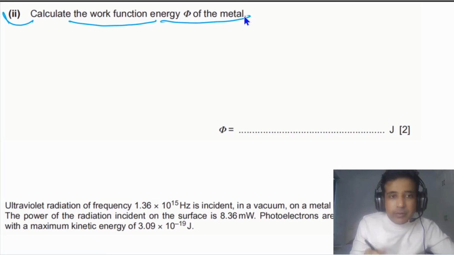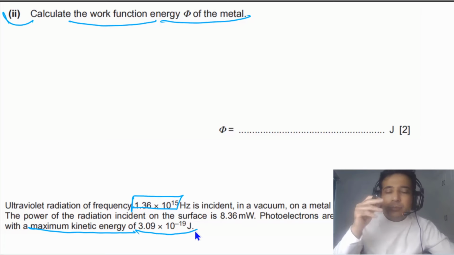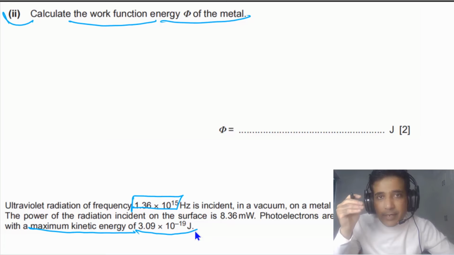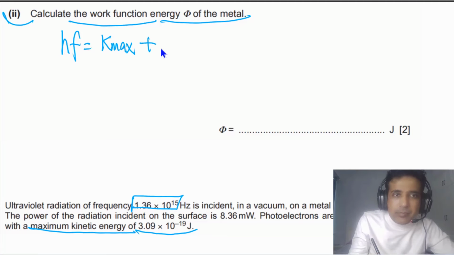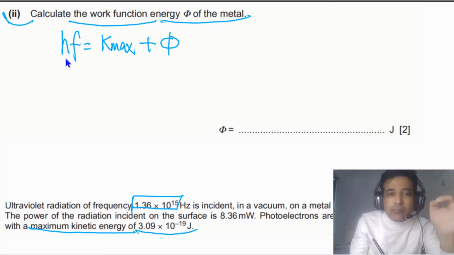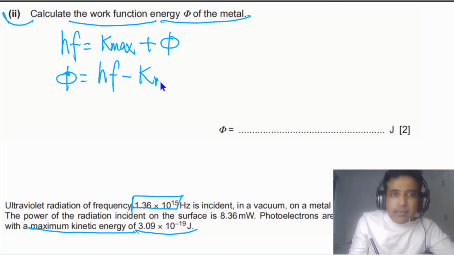Work function energy of the metal, and we have the frequency of electromagnetic radiation, and also we have the maximum kinetic energy of photoelectrons. So simply you have to use the photoelectric effect equation. Photoelectric effect equation means hf, this one is equal to kinetic energy maximum plus work function, and this is the energy of the photon, energy of the incident photon. In this case, we need to calculate the work function. So work function simply is equal to hf minus K max, kinetic energy maximum of the photoelectron.